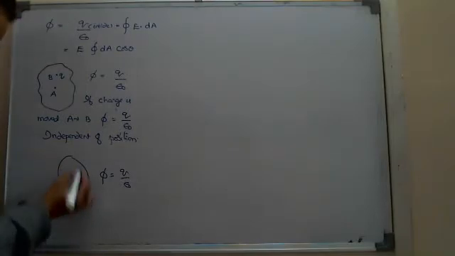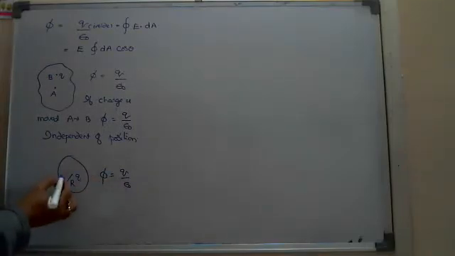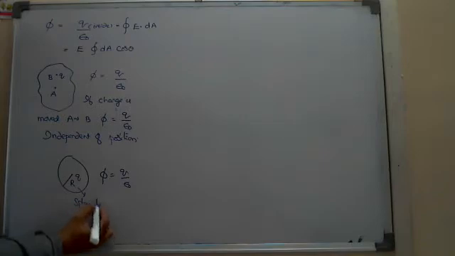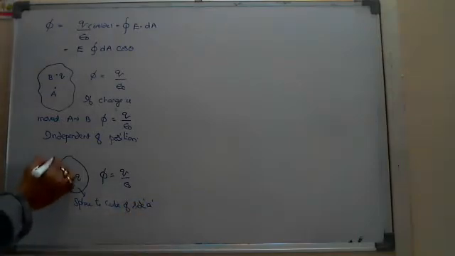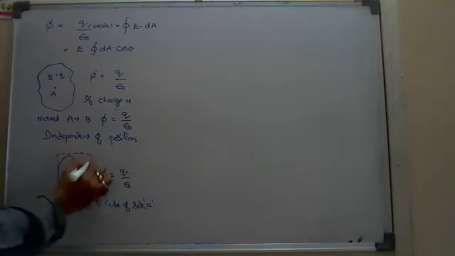Okay, it is actually a spherical shape of radius r. The flux linked to this one is Q by epsilon naught. The shape is changed from sphere to cube. Okay, cube of side length A.